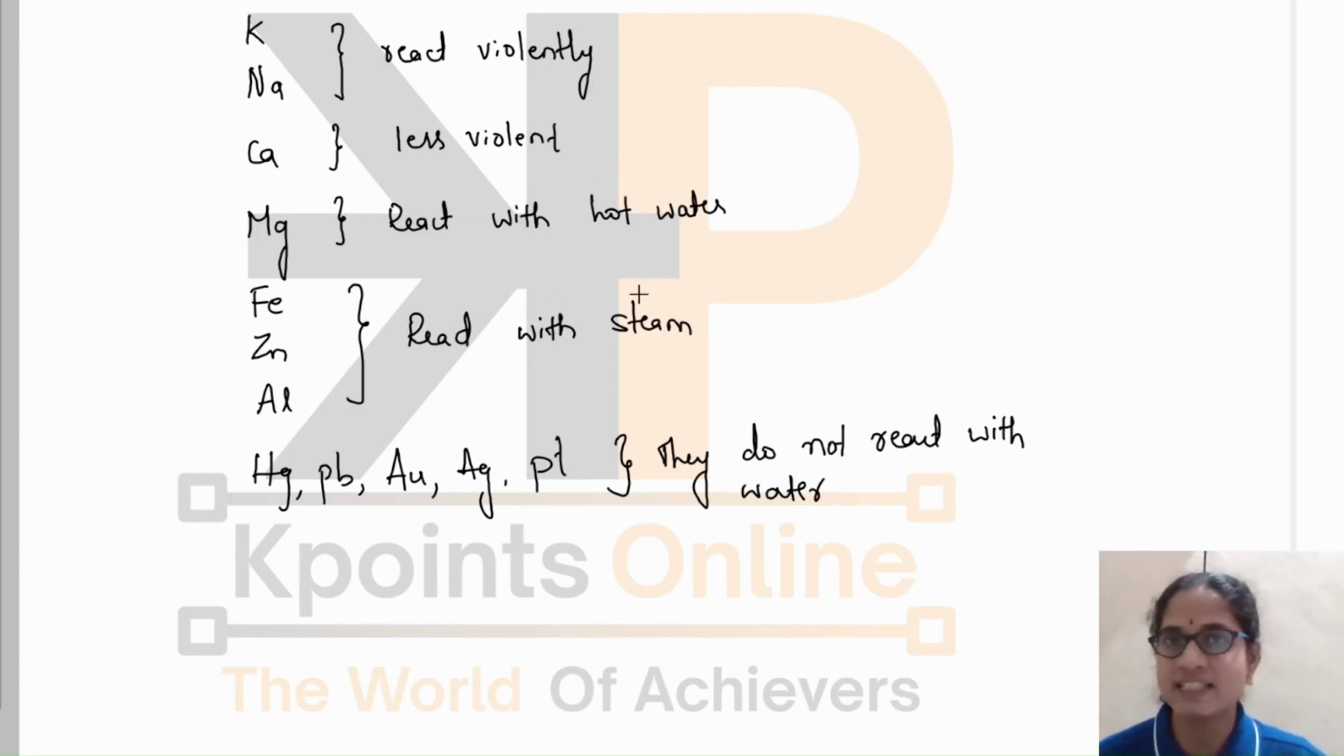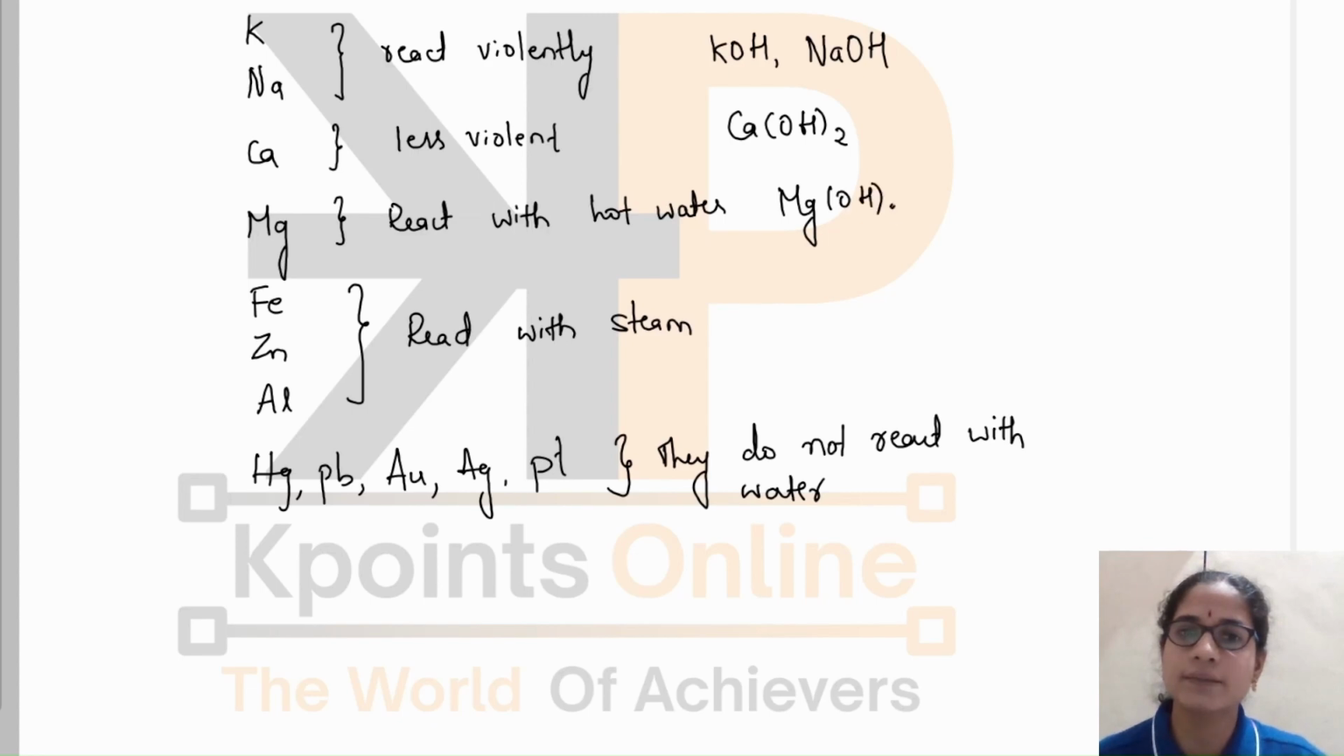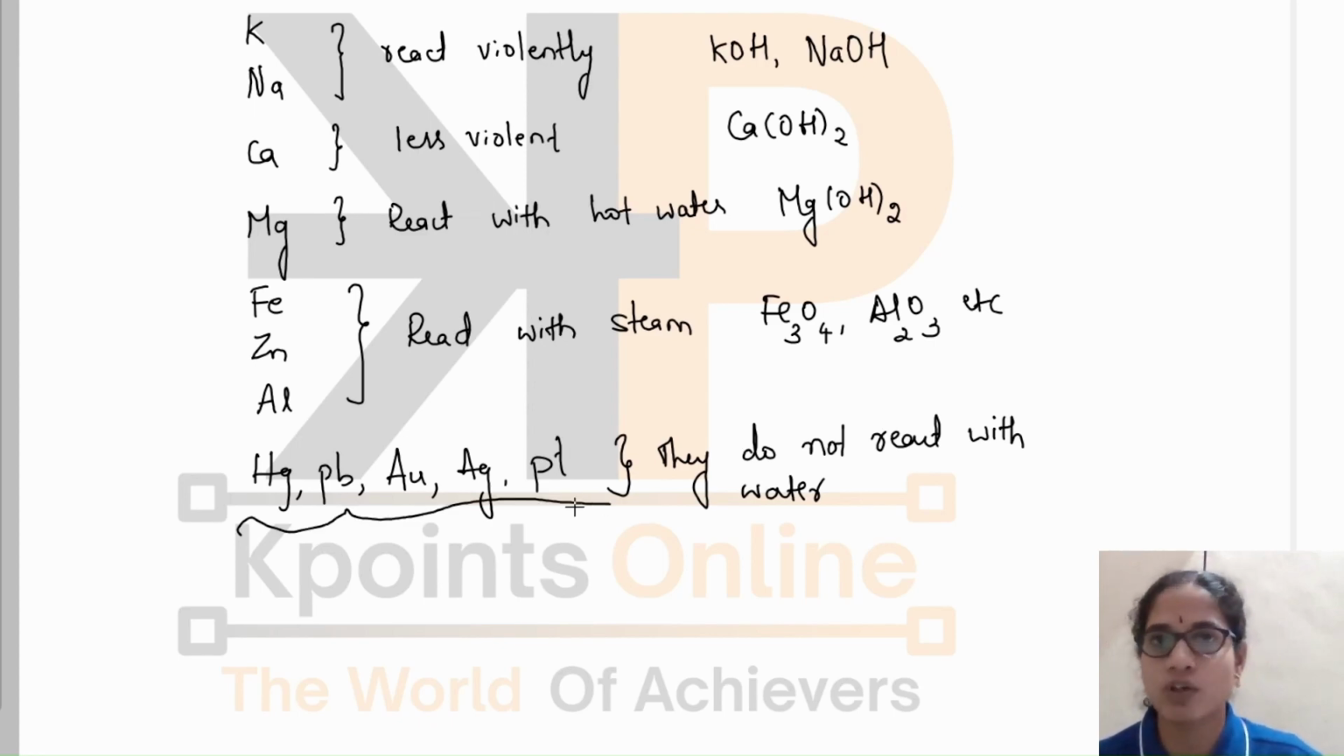So you have to remember the different reactivities of these metals towards water: where the reaction is more violent, where it is less violent, and what products are formed. Here you can see when potassium and sodium react with water, they form their respective hydroxides, and the liberated hydrogen here catches fire. In the case of calcium, it is less violent and results in the formation of calcium hydroxide, and magnesium forms magnesium hydroxide. Iron, zinc, aluminium form respective oxides, that is iron oxide and aluminium oxide. And you should remember that the remaining metals will not react with water at all.